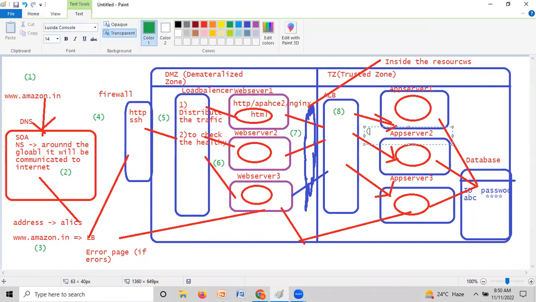This is called the ninth step. Based on the entry, because this is the business logic, guys, the databases will be there. Based on the databases, the request will go like this. Finally, whether it is a success or not, it goes to the output. Output to the browser is the eleventh step.